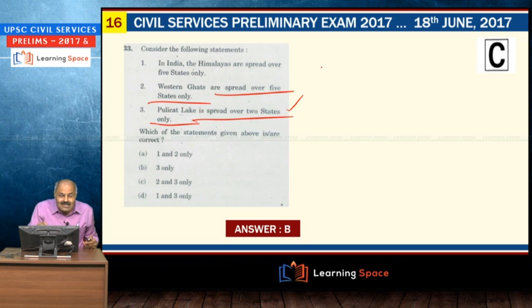This is correct. And the Himalayas question, you can easily rule out, because the Himalayas are spread across a number of states in the northern part of the country. So this question can be easily answered if you follow my lectures. So here 3 is the answer. Pulicat Lake is spread across Andhra Pradesh and Tamil Nadu.